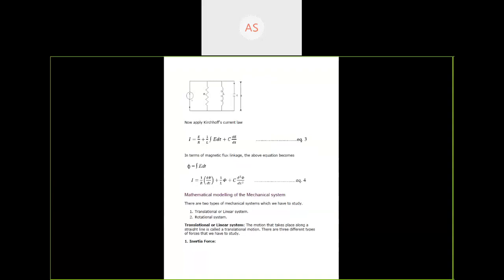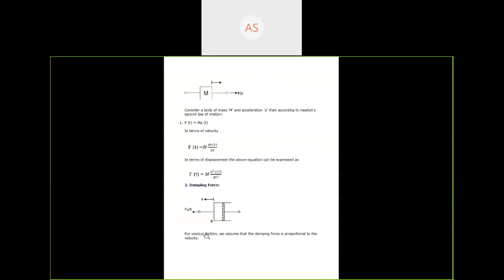The motion that takes place along a straight line is called a translational system. There are three different types of resisting force which we have to study. First is inertial force. If a body of mass m has an acceleration a, then according to Newton's second law, F is equal to ma, and in terms of velocity, F is equal to m dv by dt, and F is equal to m d square x by dt square in terms of displacement.